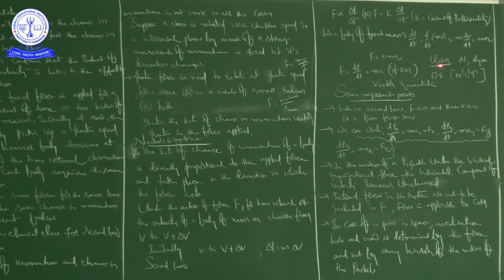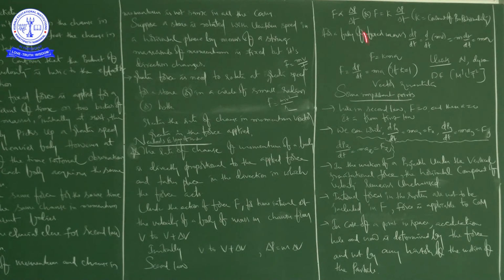The SI unit of force is Newton, CGS unit of force is dyne. The dimensional formula of force is M power 1, L power 1, T power minus 2. Force is a vector quantity. It has magnitude as well as direction and also obeys the laws of vector addition. Okay, right.